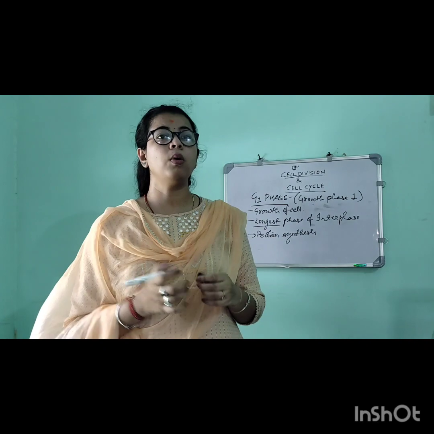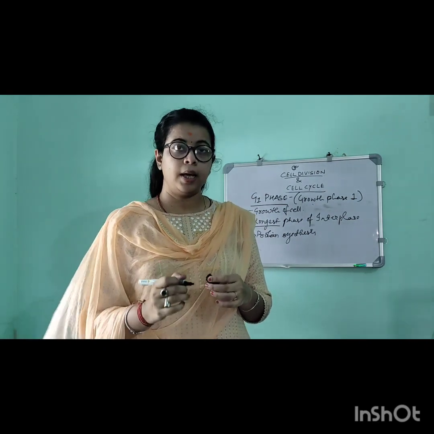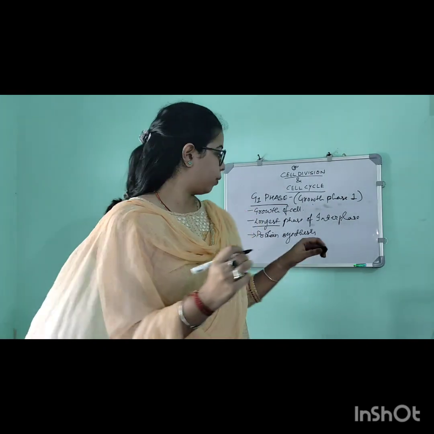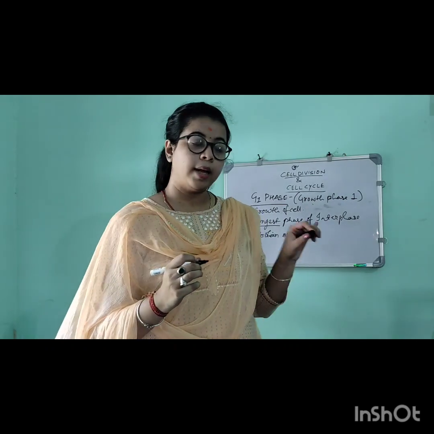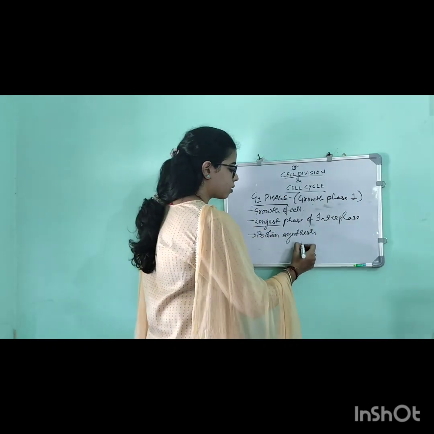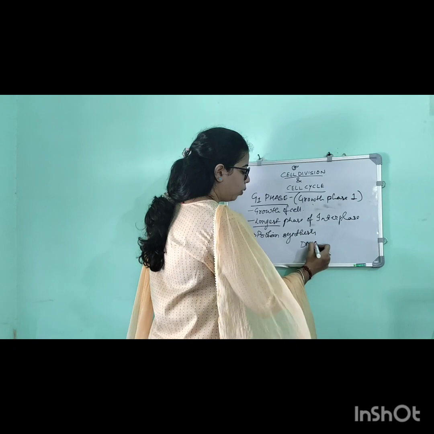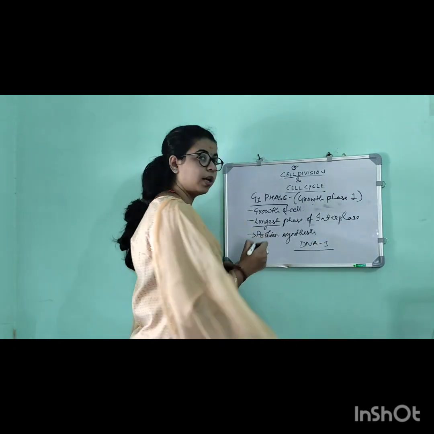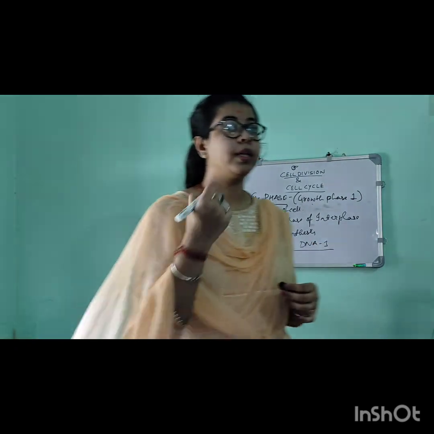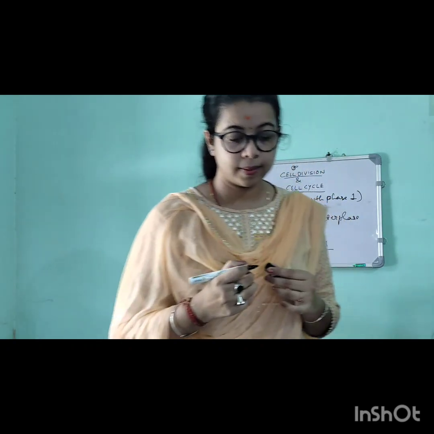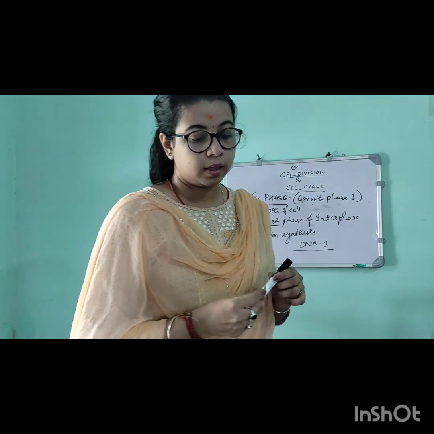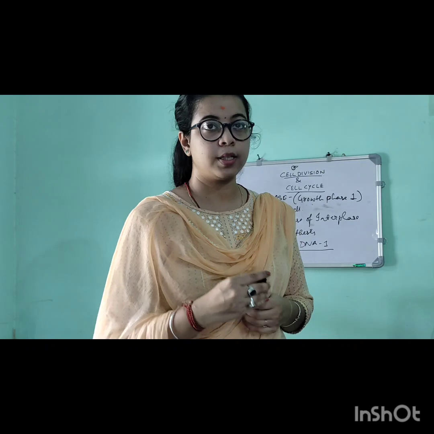Here there is no duplication of DNA, only the growth of cells and protein synthesis occur, and the amount of DNA in this stage is 1 only, because no DNA replication has occurred. DNA replication will occur in the S phase. And this is all about the first phase, the G1 phase.